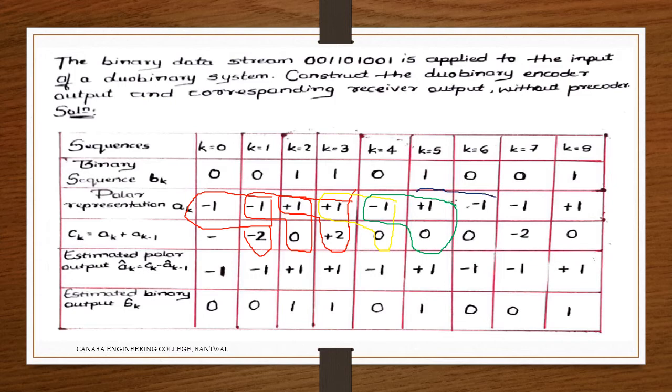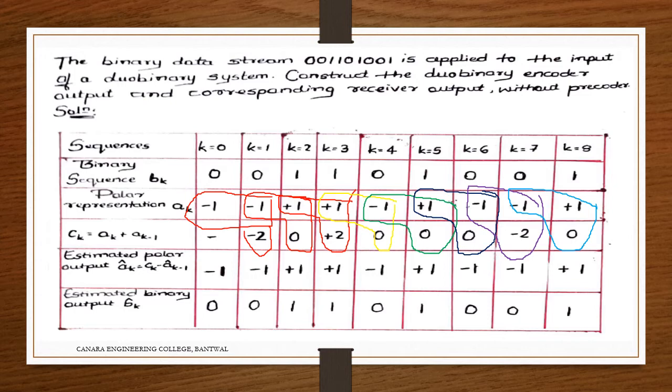Minus 1 plus 1 is 0. Minus 1 minus 1 is minus 2. Then plus 1 minus 1 is 0. So this is how we are getting the c_k.